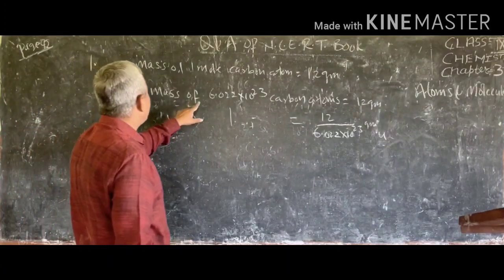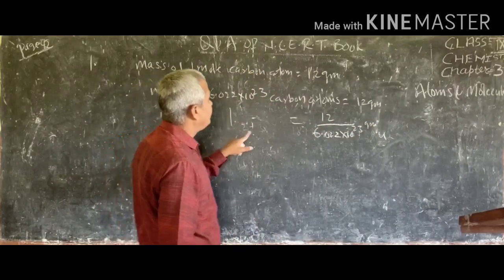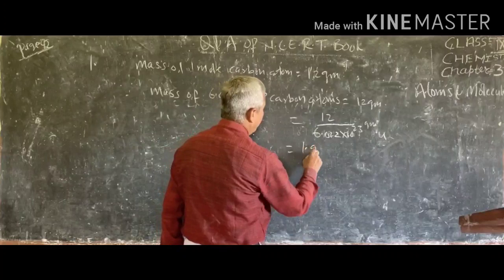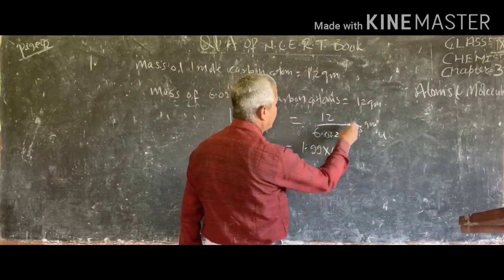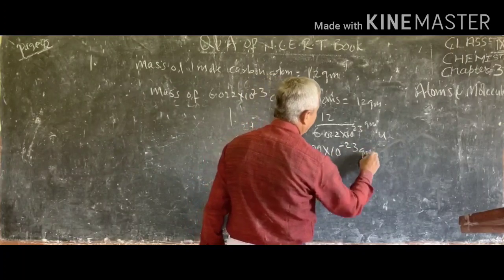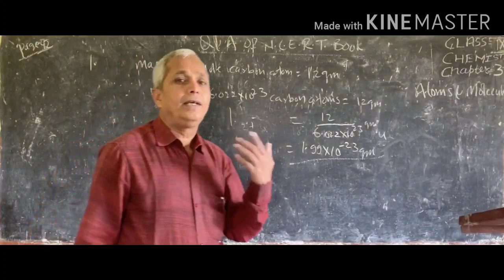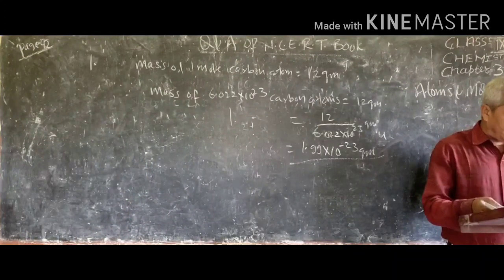So the mass of this much carbon atoms is equal to 12 gram. So the mass of one carbon atom is equal to 12 upon this much. So it will become 1.99. 12 upon 6.022 is 1.99 into 10 to the power minus 23 gram. So this is the mass of one carbon atom in gram. Which has more number of atoms, 100 grams of